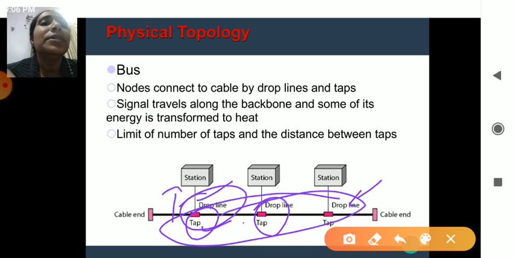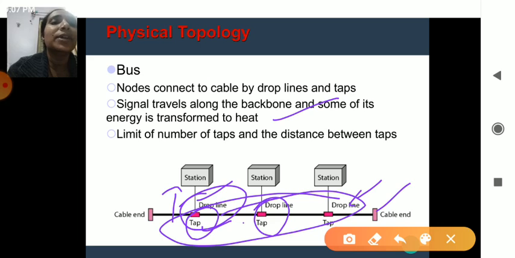Signals travel along the backbone, and it mainly gets heated up when it is carrying multiple data. Meaning this channel may heat up. So you can use different types of cabling which help in reducing the heat. And here it can carry only a few taps. It cannot have multiple taps. That is the main disadvantage of a bus topology, where you can handle only a few taps at a time.